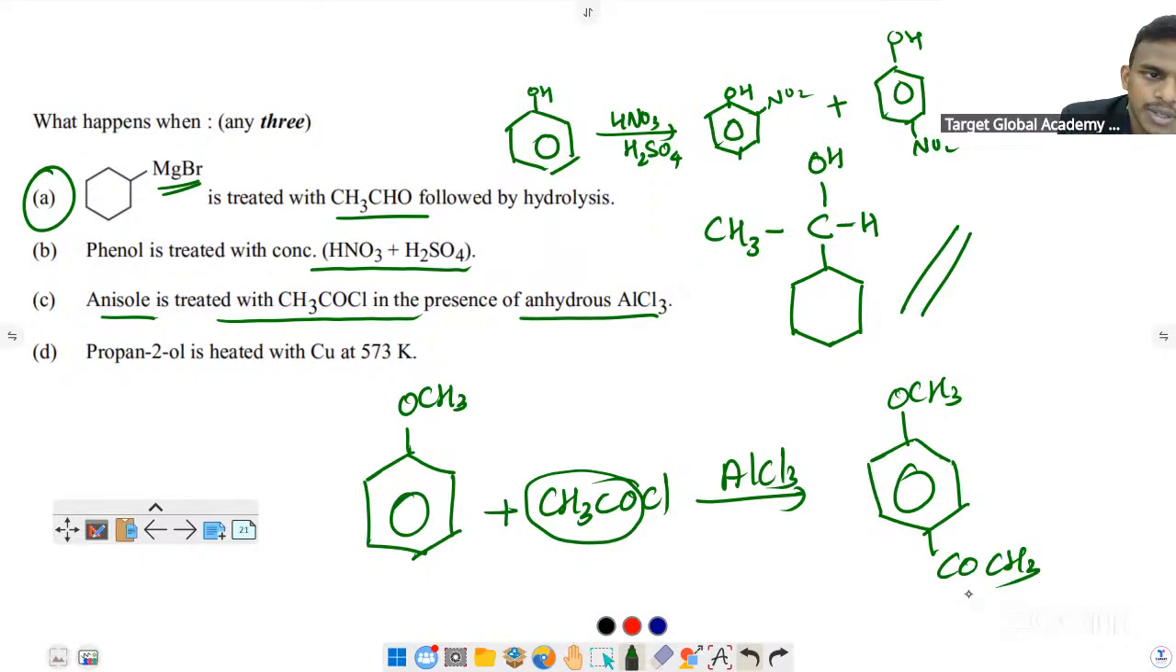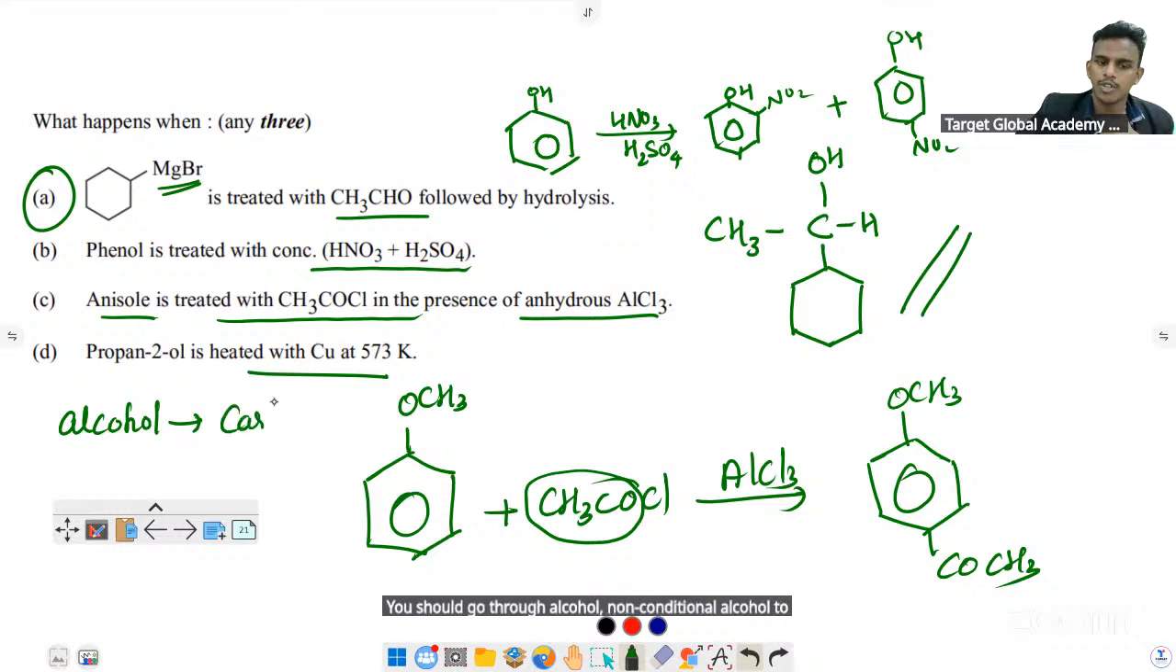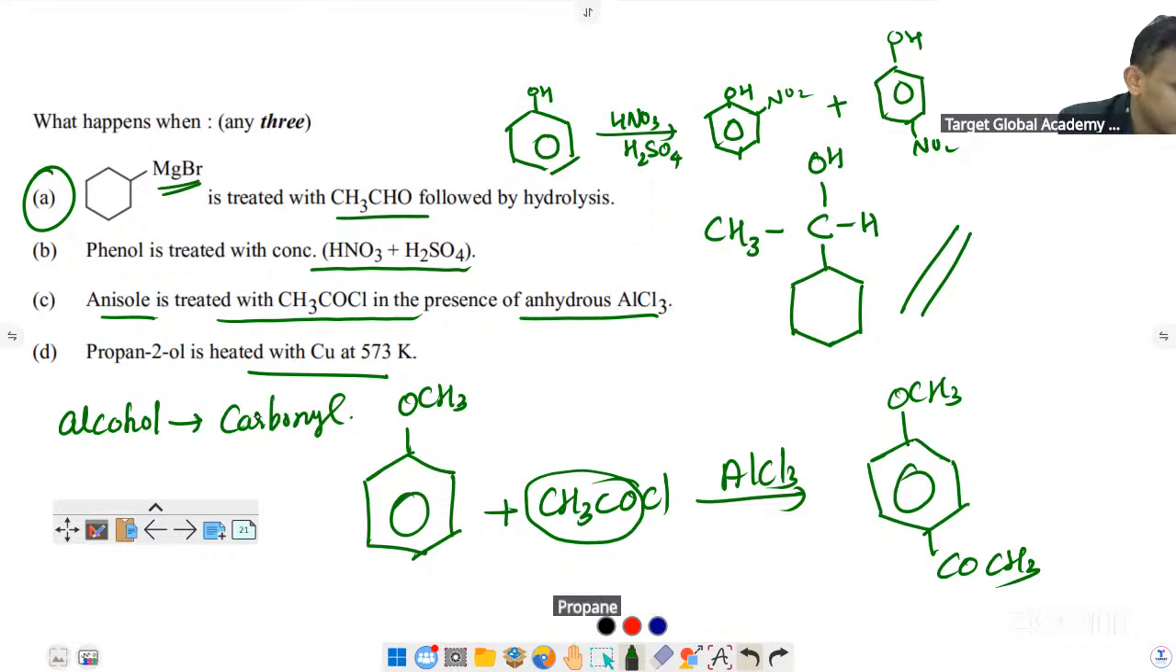Friedel-Crafts acylation. Then propan-2-ol with copper at 573 Kelvin, you will get propan-2-one. That reaction you should go through, alcohol to ketone conversion, or alcohol to carbonyl group conversion. Next.